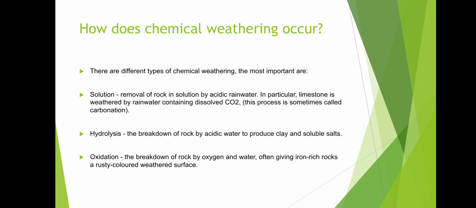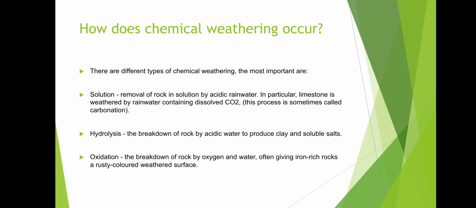In particular, limestone is weathered by rainwater containing dissolved CO2. So, rainwater containing CO2 is acid rain. When the rain contains slightly more carbon dioxide that is present in the air, it is known as acid rainwater.